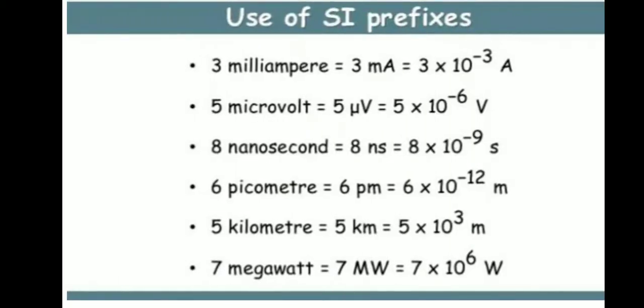Use of SI prefixes. For example, 3 milliampere. Milli means small m, ampere symbol capital A, 3 mA. 5 microvolt. Micro means small mu, volt symbol capital V. So listen, 3 into 10 to the power minus 3 A. 5 μV is equal to 5 into 10 to the power minus 6 volt. 8 nanosecond, 8 small n, yes, 8 into 10 to the power minus 9 second. 6 picometer, 6 kilometer, 6 megawatt, etc.